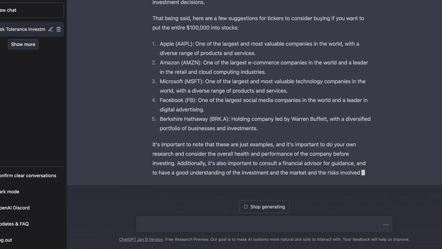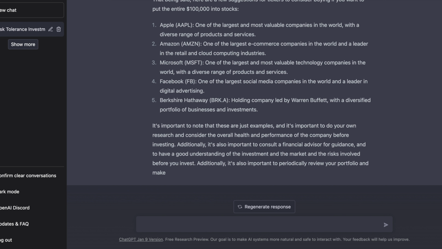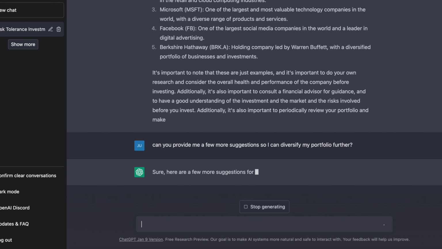And so these are just examples. I didn't think 5 was enough to actually build a portfolio from, so I asked it for a couple more suggestions that weren't only strictly tech stocks, except for Berkshire Hathaway, just to give us a more well-rounded portfolio, but strictly still using ChatGPT to facilitate this. So it goes ahead and gives me a couple more, which is fantastic.